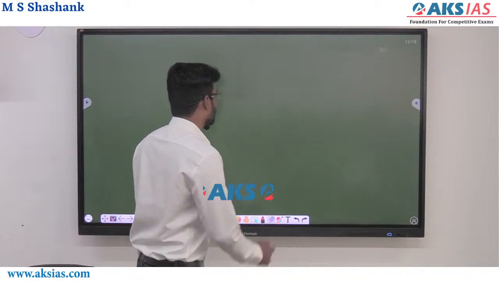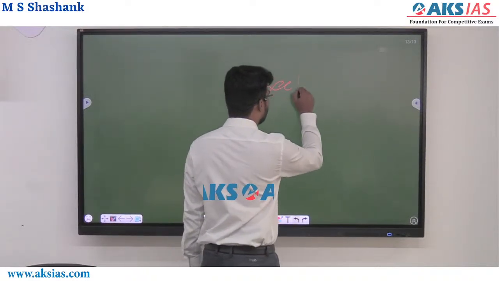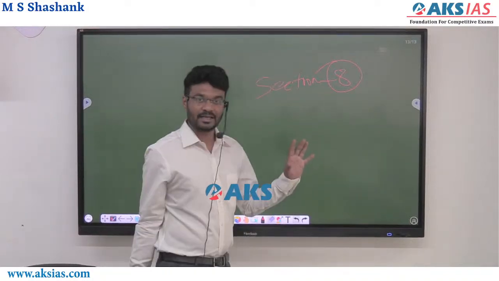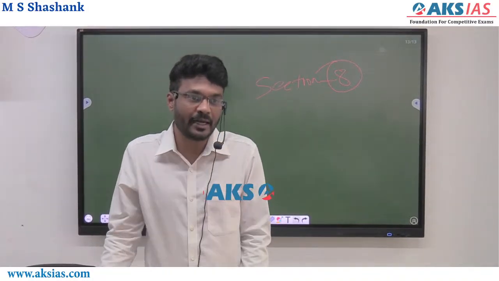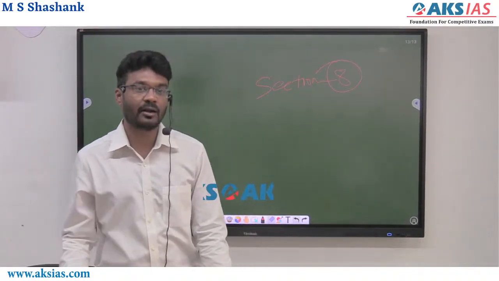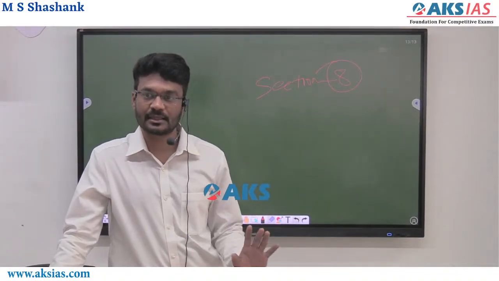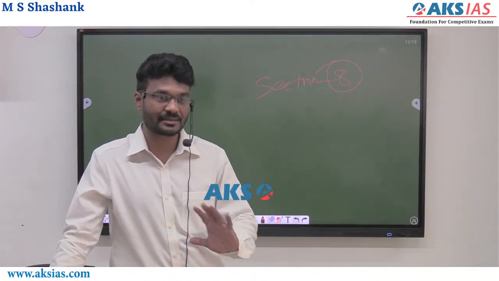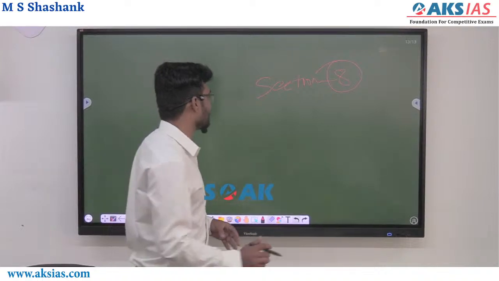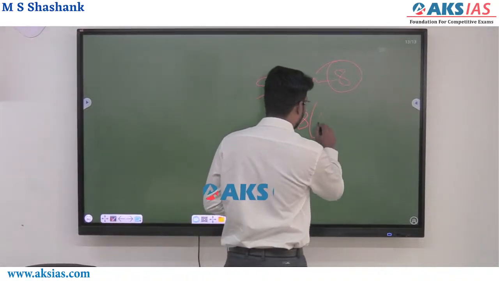There is a section called Section 8 in the Representation of the People Act. This particular section says that if anybody is convicted for more than 2 years, then he cannot contest in the elections for the next 6 years. This is clearly mentioned in Section 8. But there is an exemption called Section 8(4).